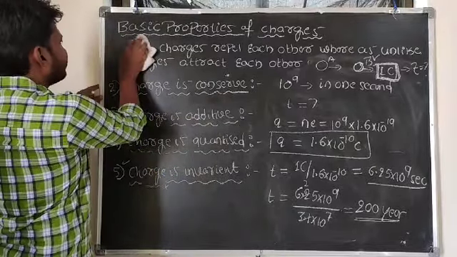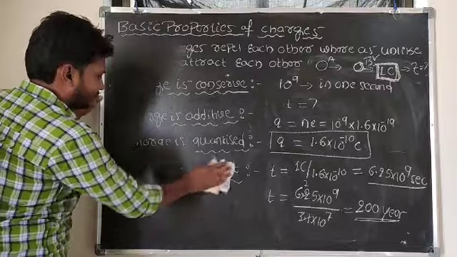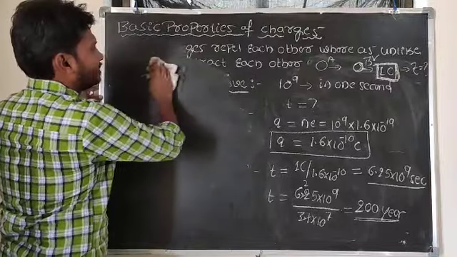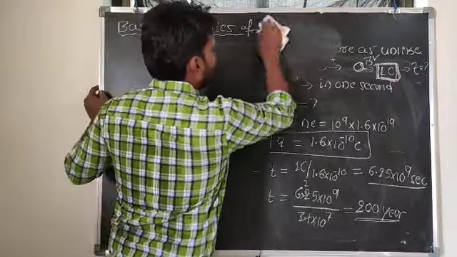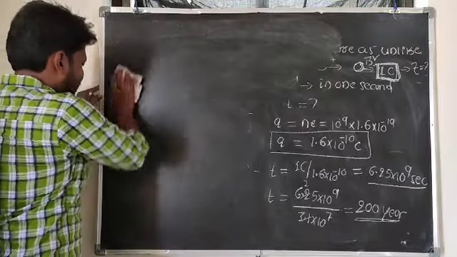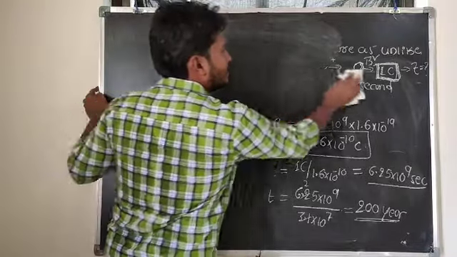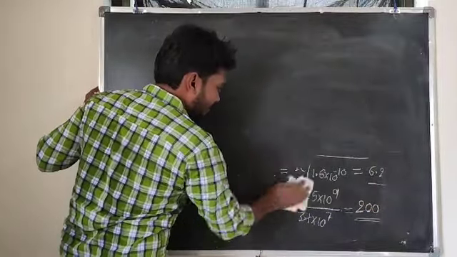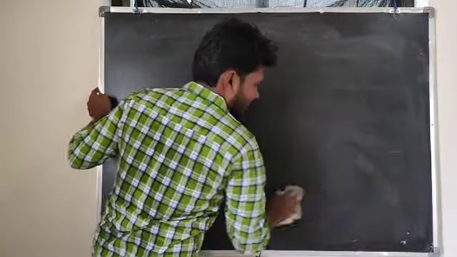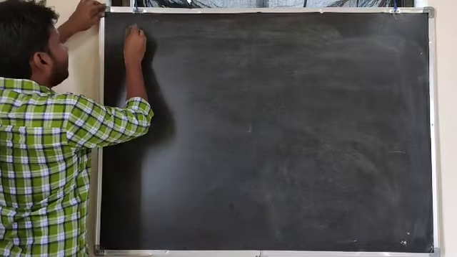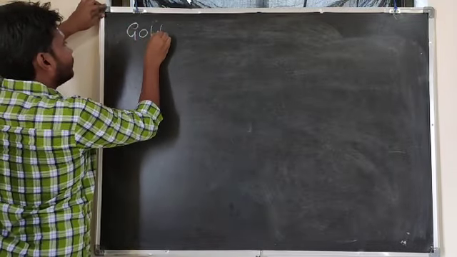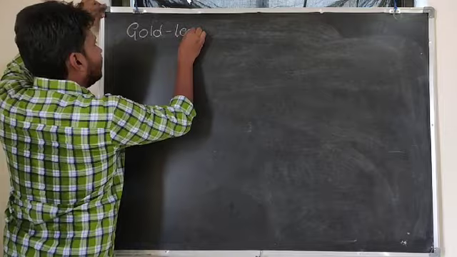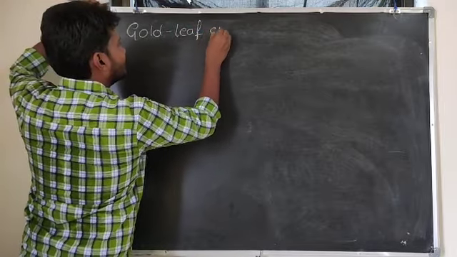That is detection of the charge. How will you detect the presence of the charge? In order to detect the presence of the charge, we'll do an experiment, that is the gold leaf experiment. What's that experiment name here? Gold leaf electroscope. So what is that gold leaf electroscope here?